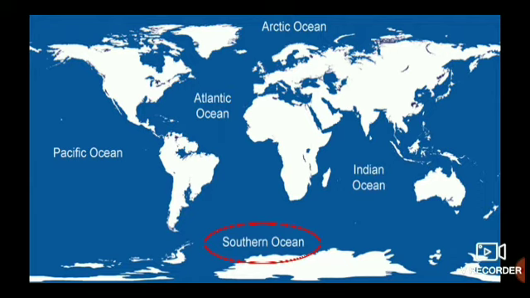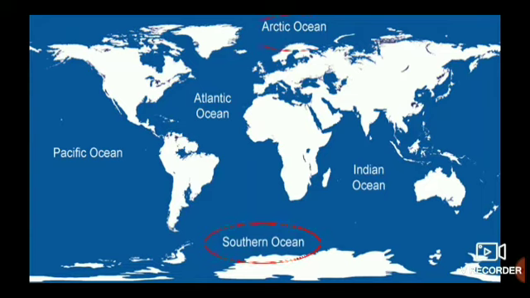So this southern portion of the Pacific Ocean, Atlantic Ocean and Indian Ocean merges to form the Southern Ocean. So how is it formed, children? The Pacific Ocean, Atlantic Ocean and Indian Ocean all merge together to form the Southern Ocean.